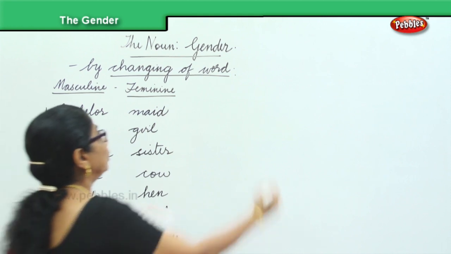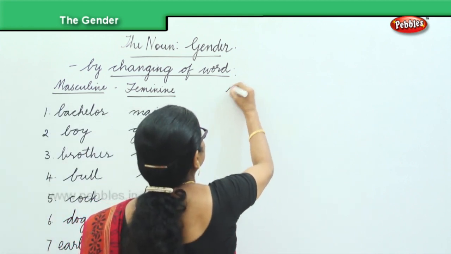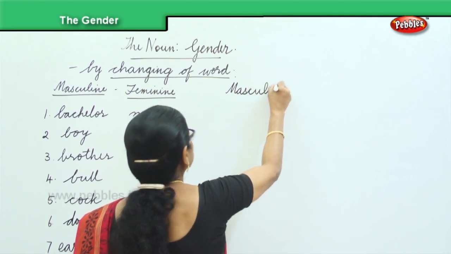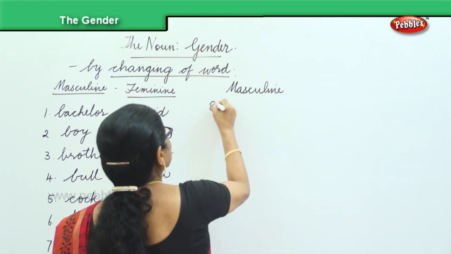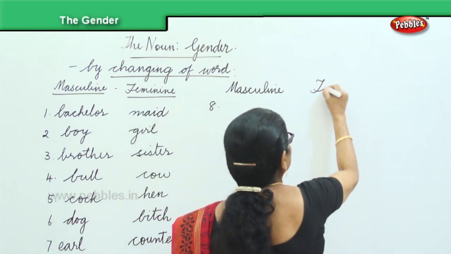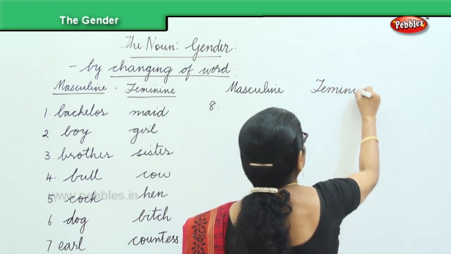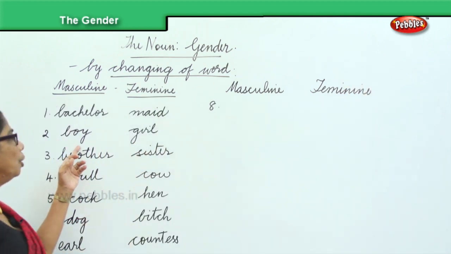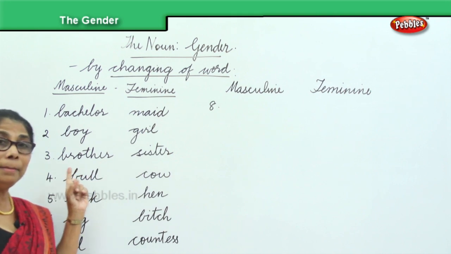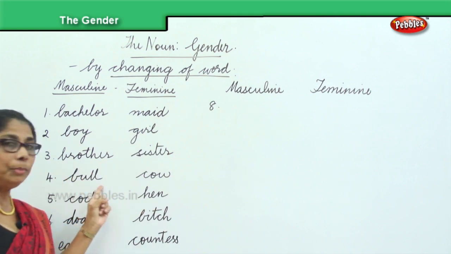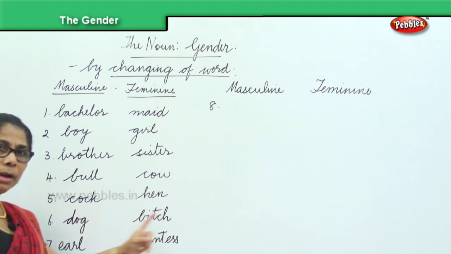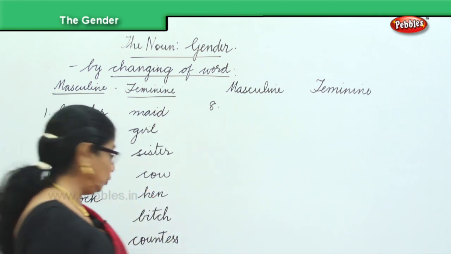And we have some more. Let's read that. Bachelor, maid, boy, girl, brother, sister, bull, cow, cock, hen, dog, bitch, earl, countess.